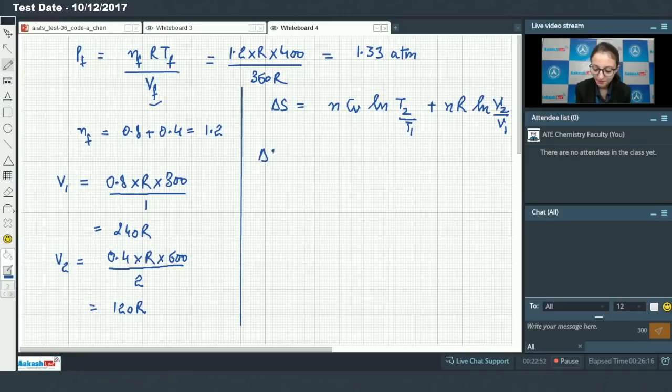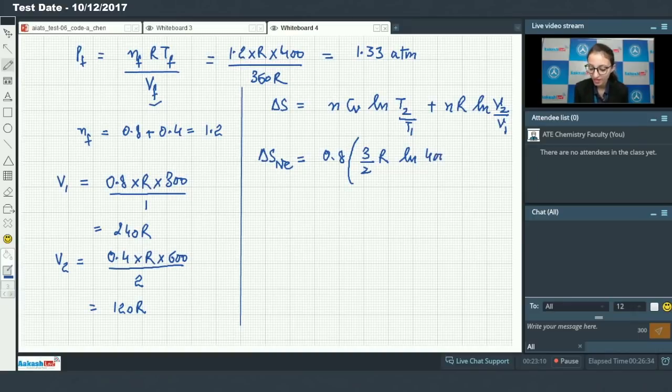And for neon, number of moles is 0.8, Cv is 3 by 2 R, and final temperature is 400 divided by 300 plus R ln.